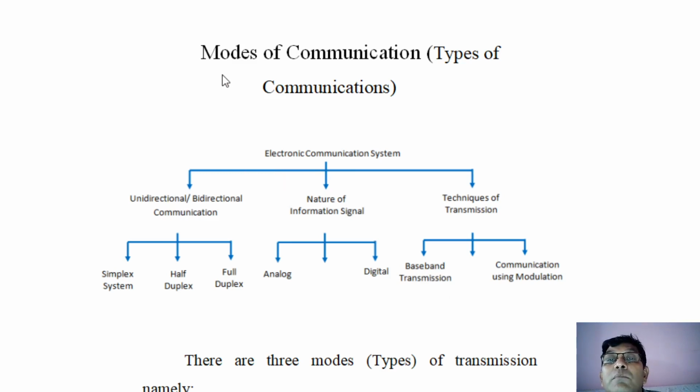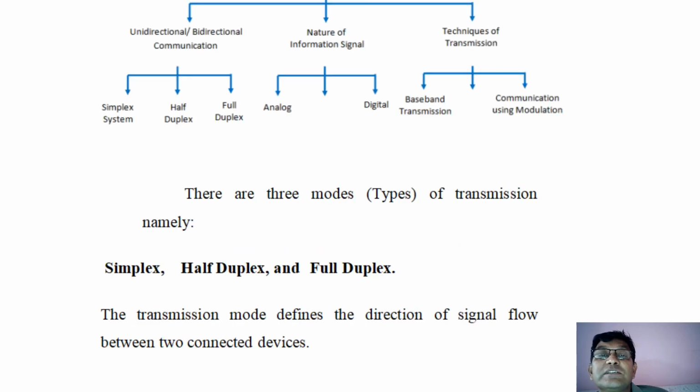Now let us talk about the modes of communication. Basically the communication is classified as unidirectional and bidirectional communication. In that there are three types. One is called simplex communication, another is called half duplex communication, and the third one is called full duplex communication. So actually speaking, the entire communication is basically divided on these three logics. There are three modes or types of communication.